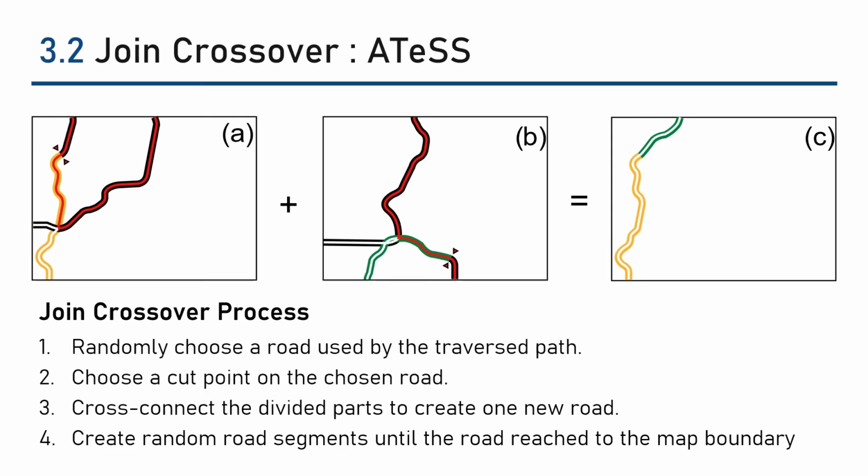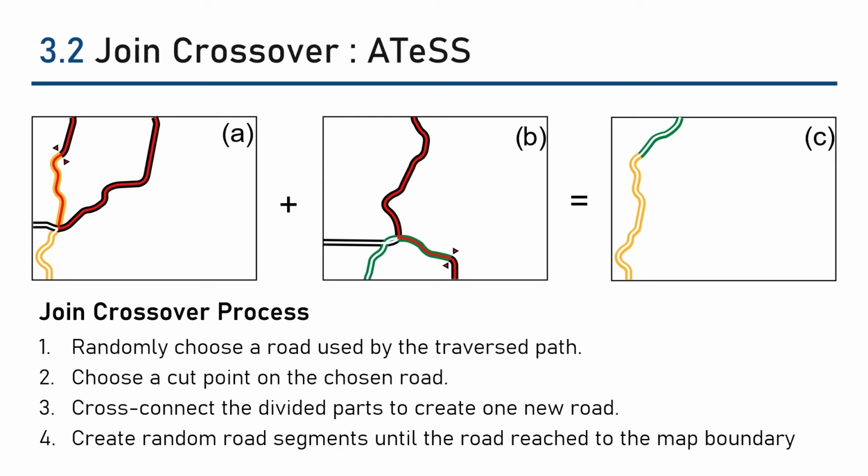Our ATEST join crossover operator operates at the path level so that only the roads actually traversed by the ego vehicle can be selected. The traced path is shown as a line in figures A and B. The parent road is randomly selected based on the traversed path.